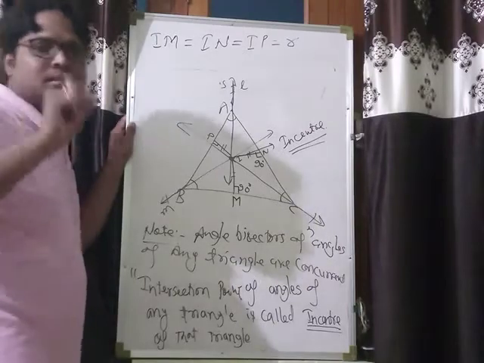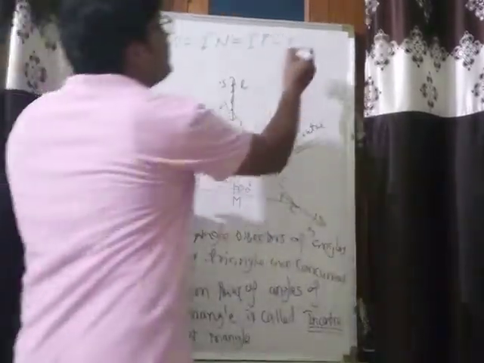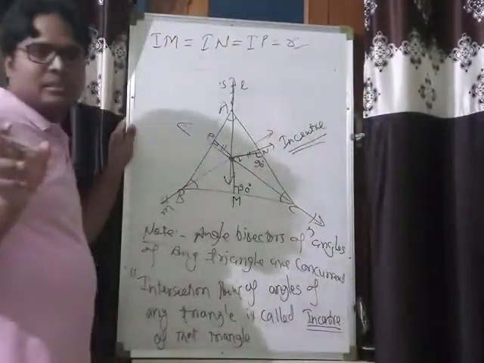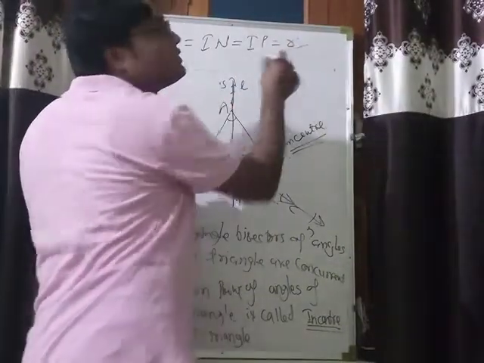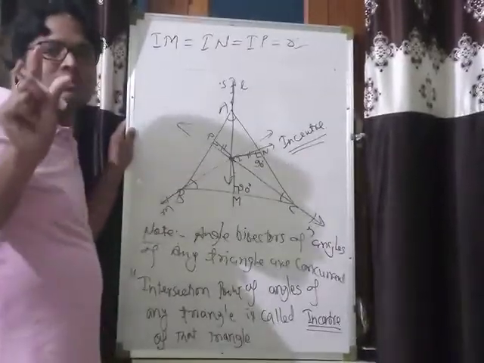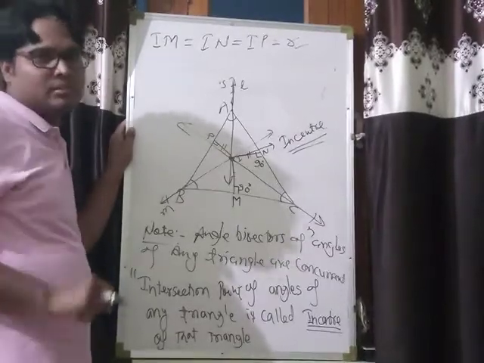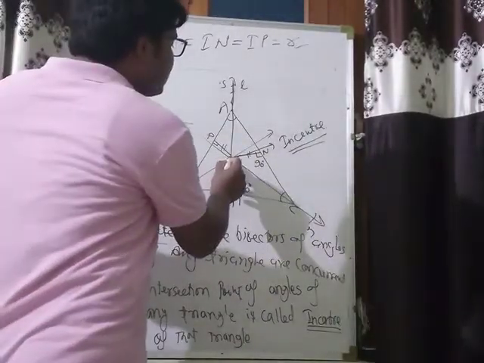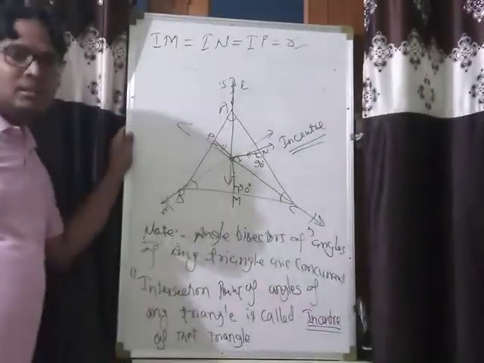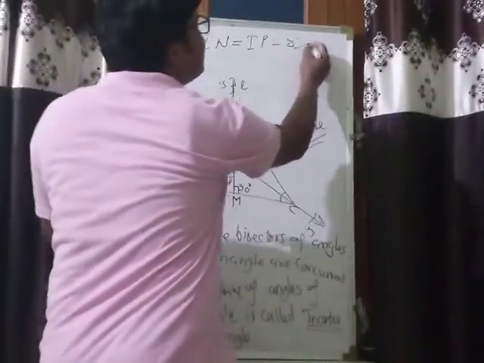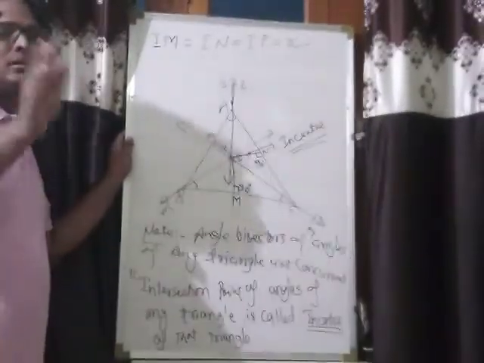Use a compass and take this R as a radius. Suppose it is 3 cm, so take 3 cm as a radius. Now take I as the center, and R, that is 3 cm, as the radius.